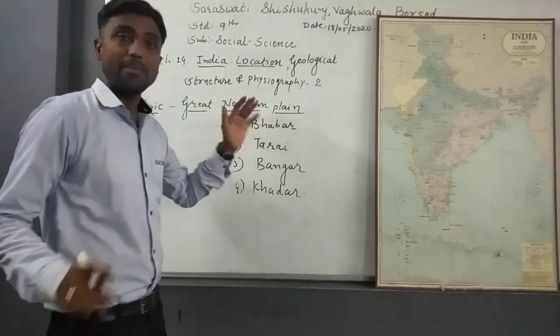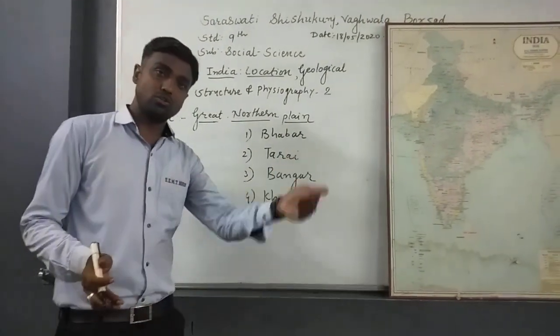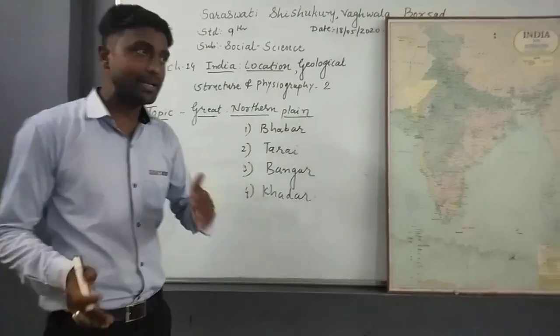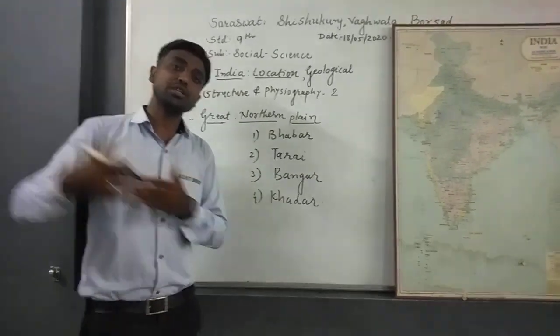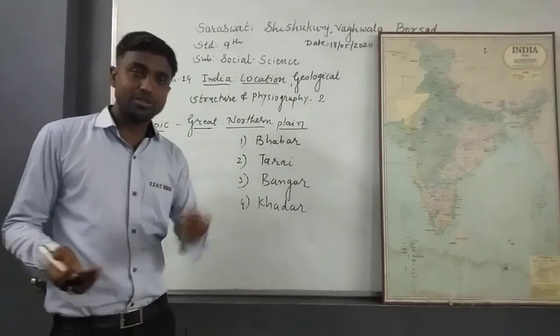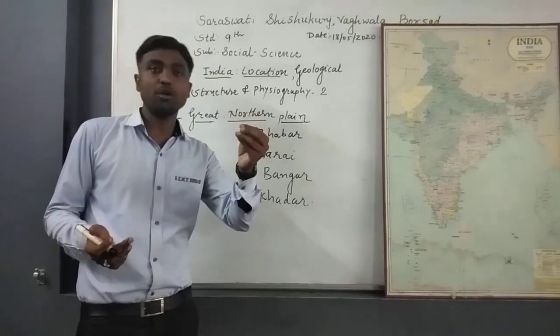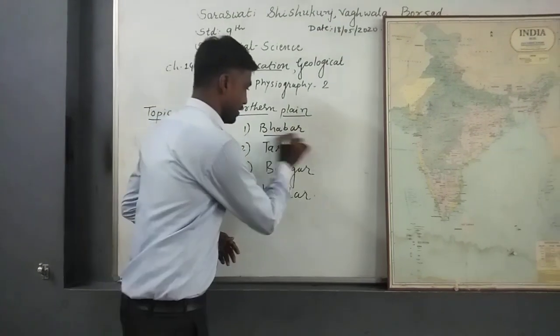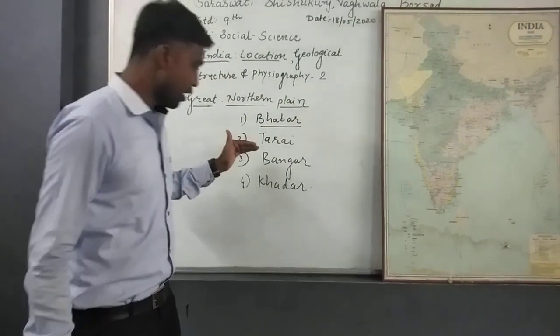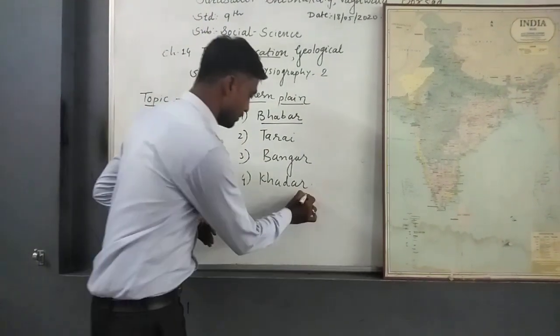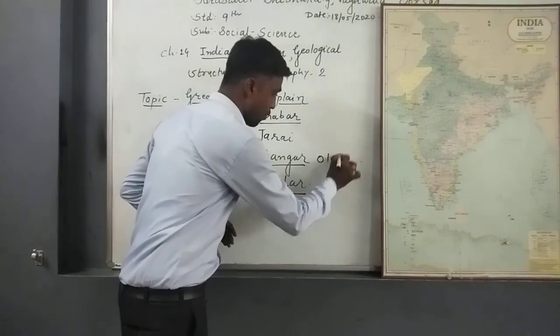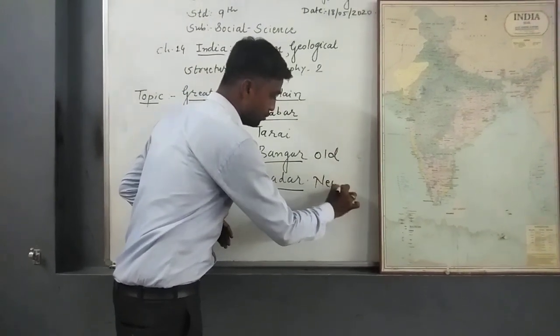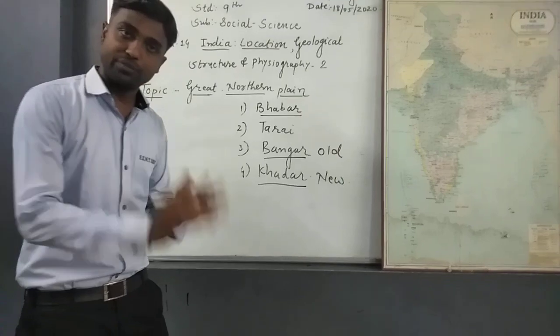Now, Bhabar is the place between the Sindhu and Tista rivers, and it is spread over 8 to 16 kilometers wide. The sediments or alluvium brought by the Satluj river, in that area, is called Bhabar. Now, the second, Bangar and Khadar. Bangar and Khadar mean what? It is an old alluvium and a new alluvium deposited by the rivers.